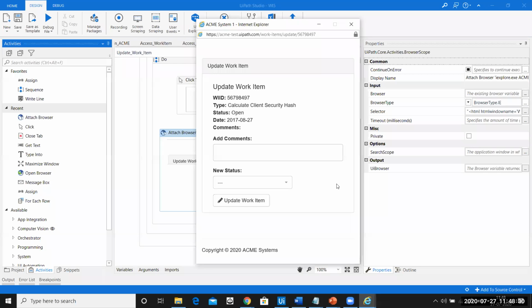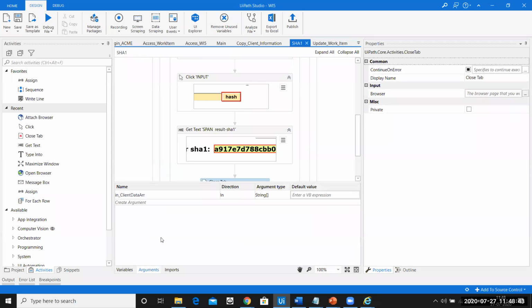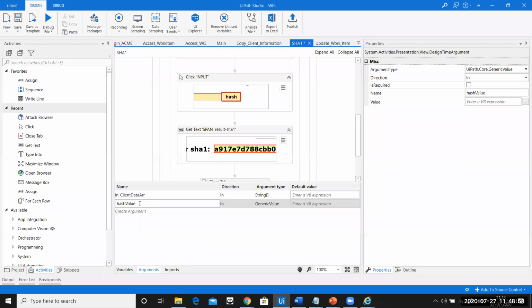So let us go ahead and do that. So add a comment. Where will you get the comment from? You will get the comment from the SHA1 page, as in this variable here. So you'll have to make sure that you convert it into an argument. So I'll right click, I'll say convert into an argument because I have to pass this value. Since I need to pass this value, I'll name it as out underscore and the direction will also be an out direction.